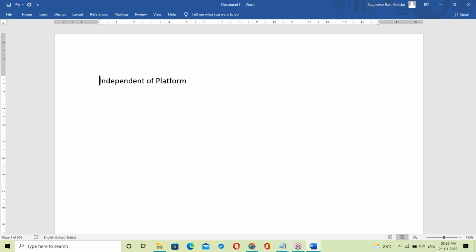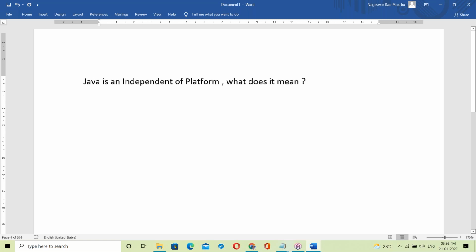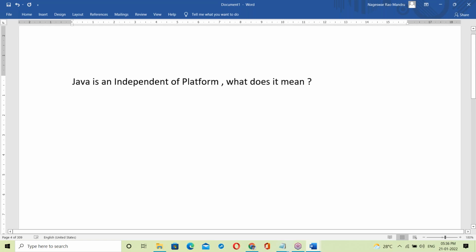See, Java is an independent platform. What does it mean? Let us see about this. Here, independent platform means independent of operating system.